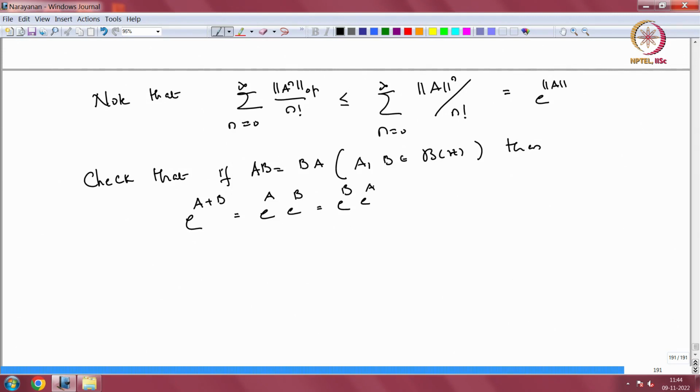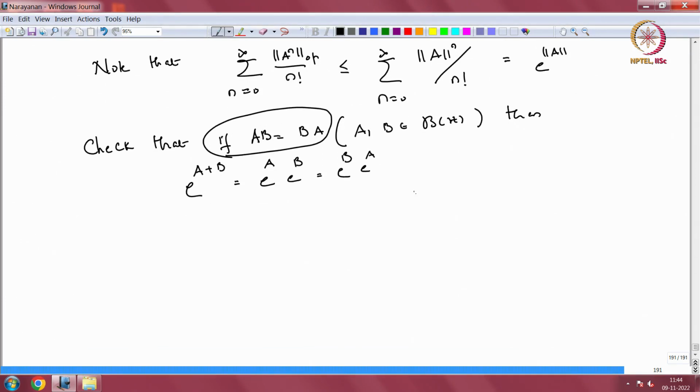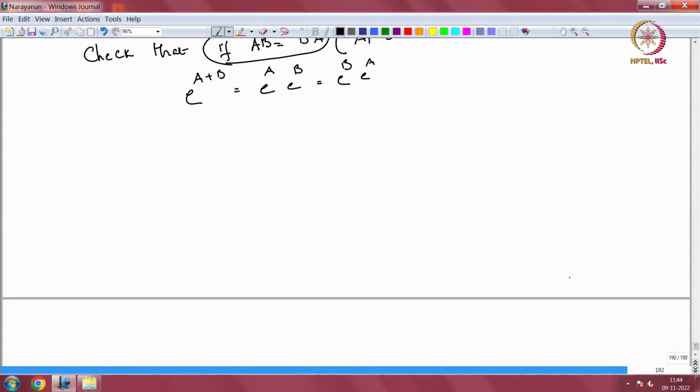This is true only if they commute, otherwise in general it is not true. So, you have to be careful when you multiply exponentials of two operators. If AB equal to BA, then you deal with them just like you would deal with exponential of x, where x is a real number or a complex number. So, let us continue.